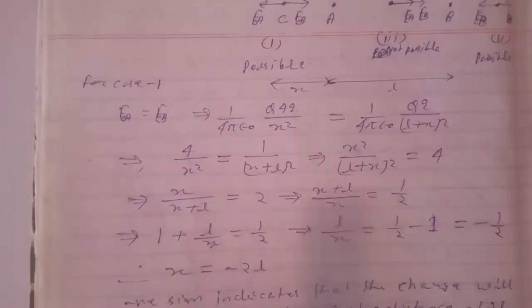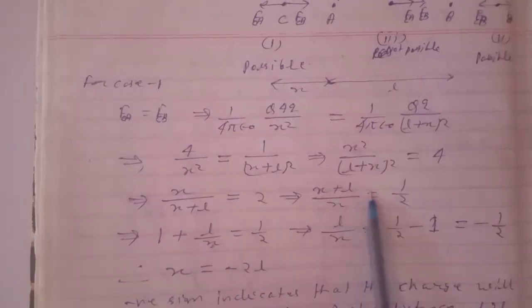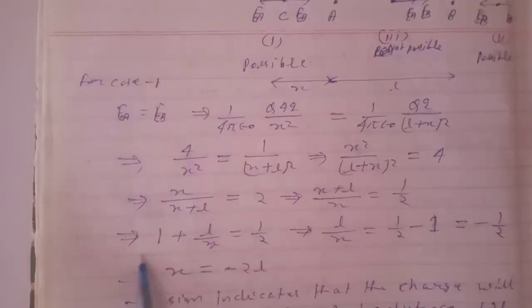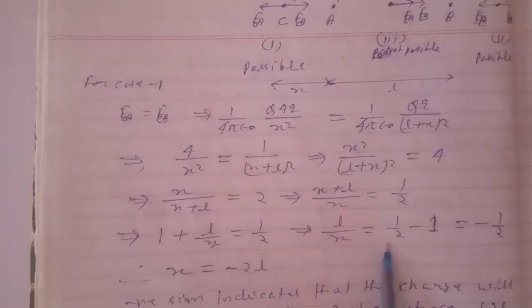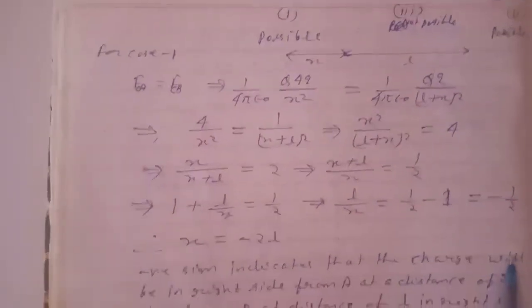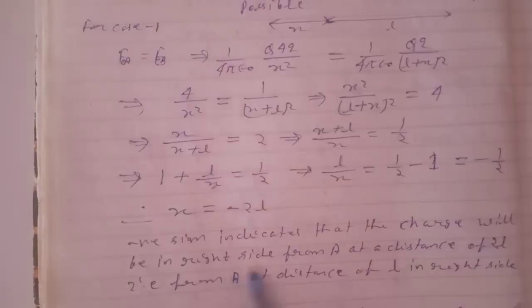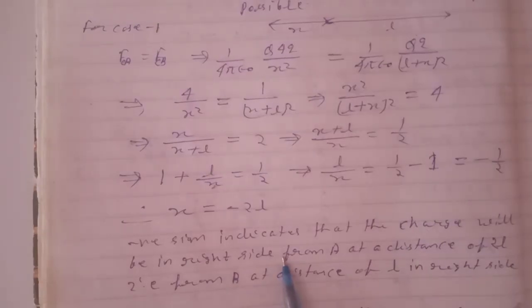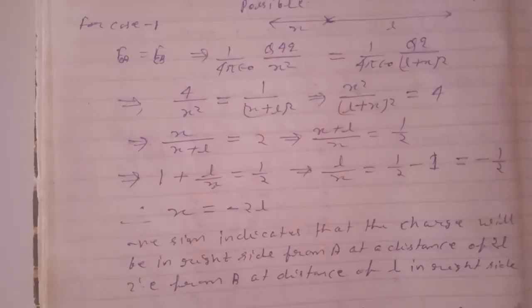Or taking root both sides, we have x by x plus L equals 2, or this implies x plus L by x equals 1 by 2, and this implies 1 plus L by x equals 1 by 2. This implies L by x equals 1 by 2 minus 1 by 2. Hence x is equal to minus 2. Negative sign indicates that the charge will be on the right side from A, at a distance of L from B on the right side. Case 1.